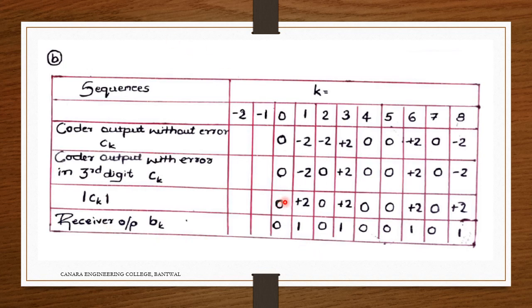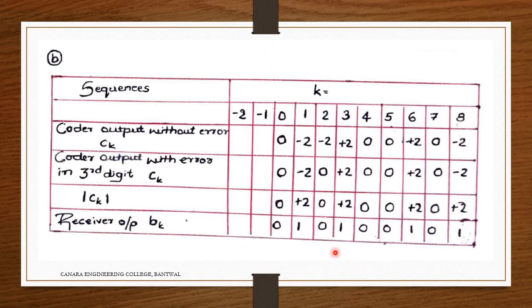So I'm checking here. For 0 it should be 0. For anything else than 0 it should be 1. So 1 equal to 0, 0 equal to 0, 0 not equal to 0, 1 equal to 0, 0 not equal to 0, 1. So this is how we demonstrate it here.